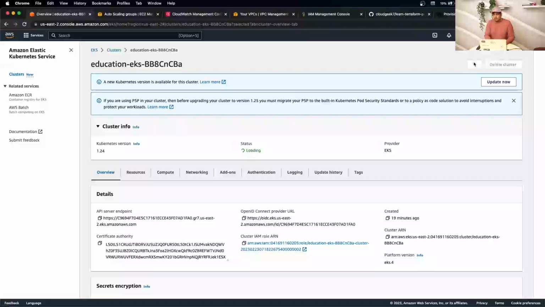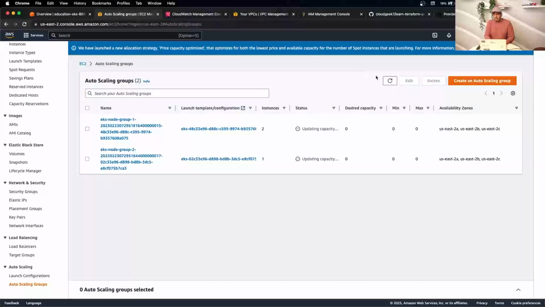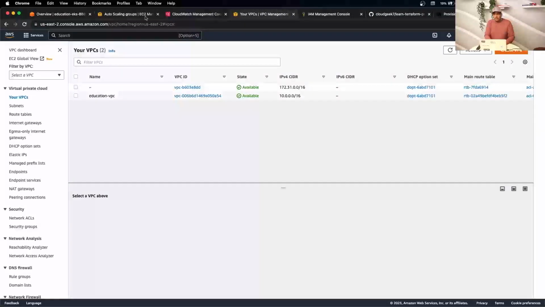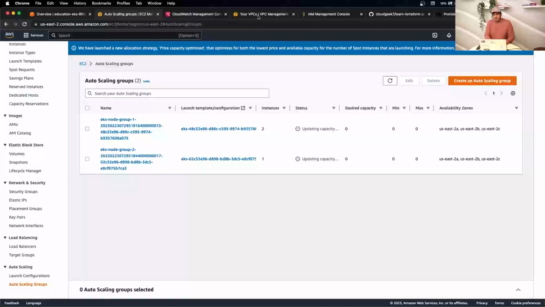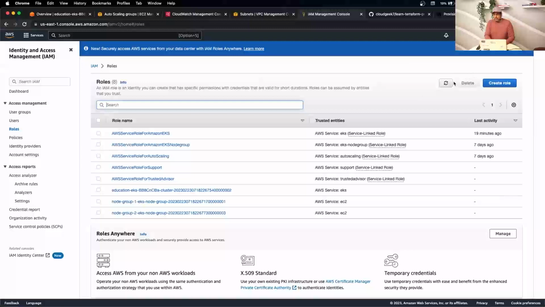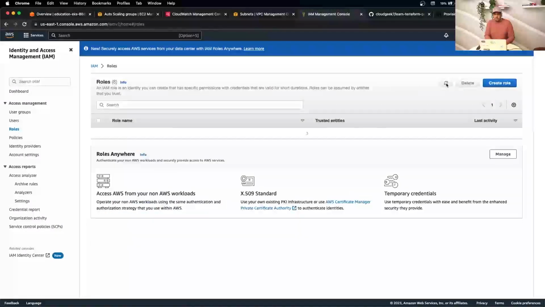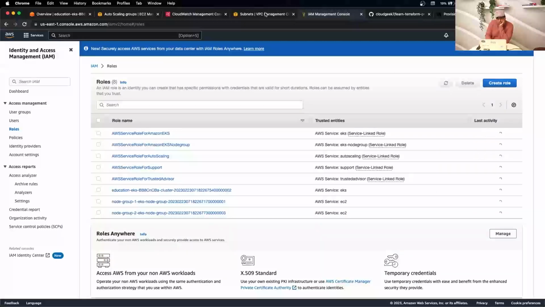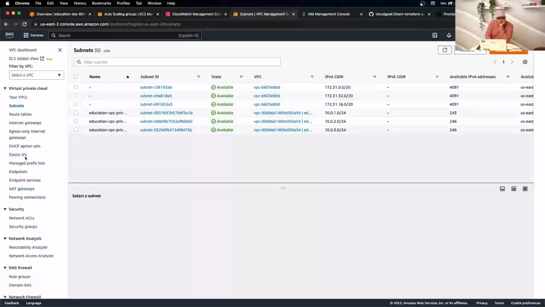So here, if I refresh, still active, but yeah, you see it's staying updating the capacity, but it's deleting it in the same. If I go for the subnet, this will be the last ones to clear off. So we have to refresh. It's doing the network components first, so then it will come.